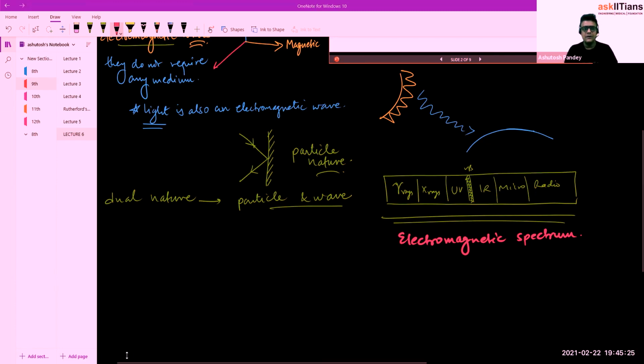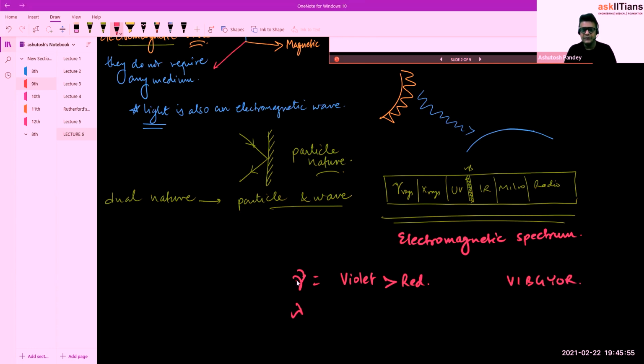And then the last part, the different kinds of units. We can use this frequency to measure, like violet has more frequency as compared to red, in VIBGYOR we can write.